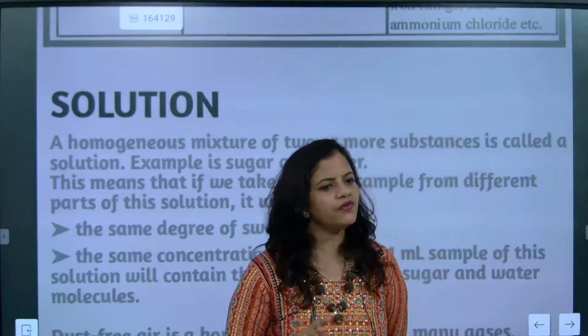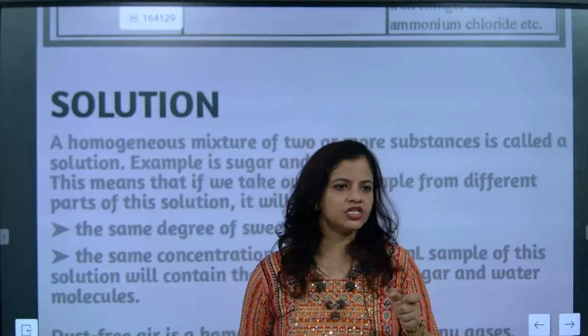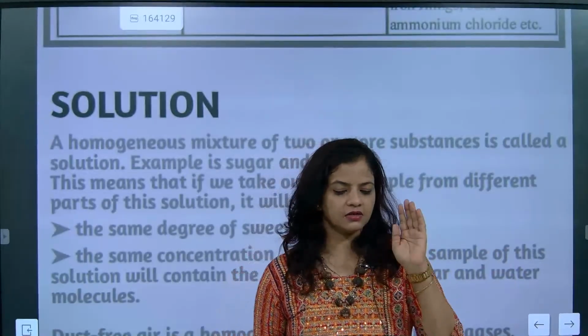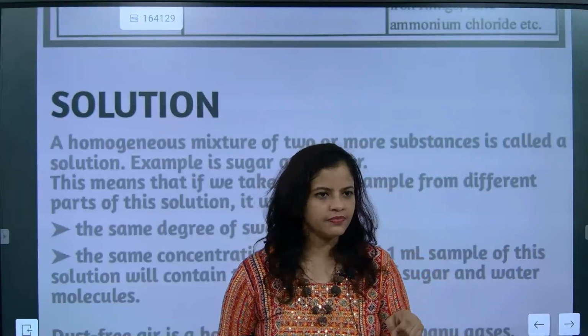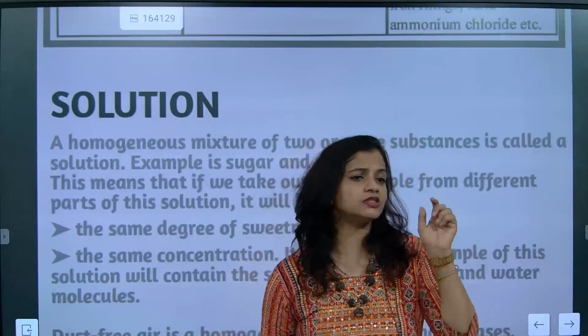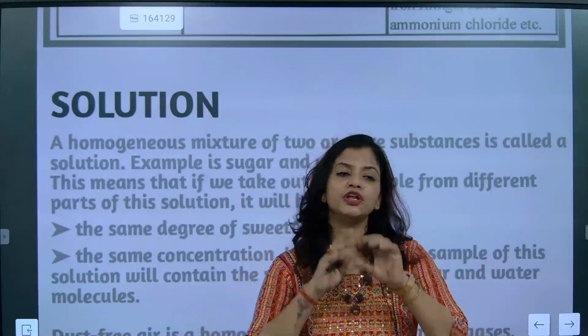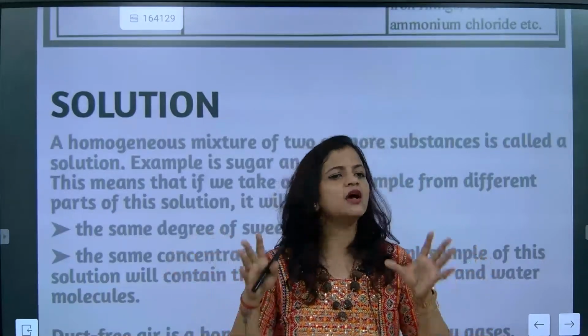You need to understand one very important point: if we are taking a homogeneous mixture, just like a sugar solution, whenever you take any sip of that sugar solution, the taste, the sweetness, remains the same. That means the sugar is distributed uniformly in the water.